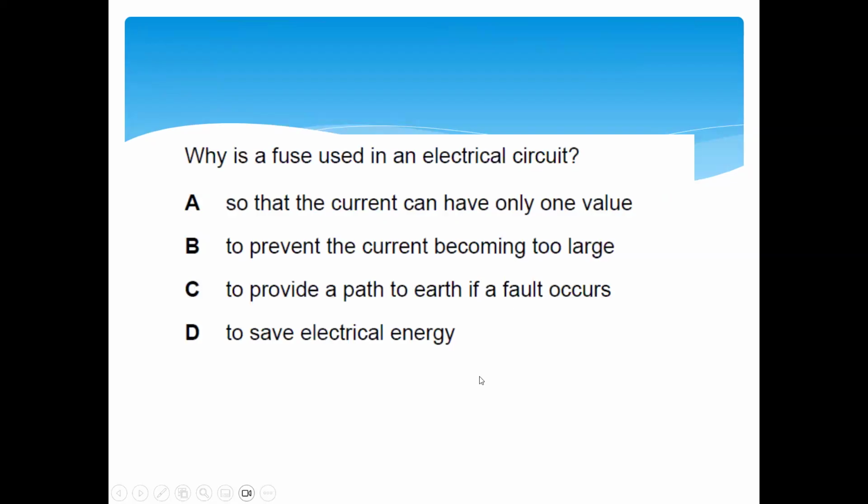Use the chat to answer these questions. Why is a fuse used in an electrical circuit? And I want participation from everyone. Why is a fuse used in an electrical circuit? You can use the chat to answer these questions: A, B, C, or D.